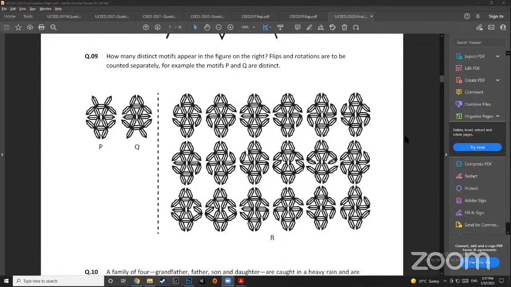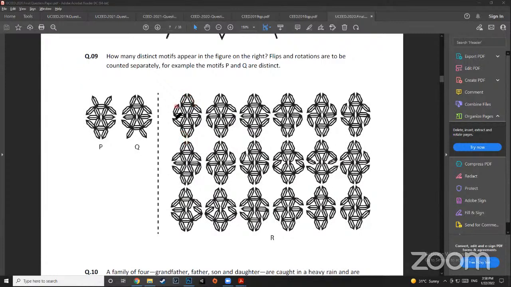How many distinct motifs appear in the figure given on the right? Flip rotations are considered to be counted separately. In this question, what I did was, again, I'm doing it on the screen. You can do it on paper. I can see that the top 4 parts for all of them look like this, right? Top 4 parts, like this, and this. Same for all of them, right? So eliminate, leave that.